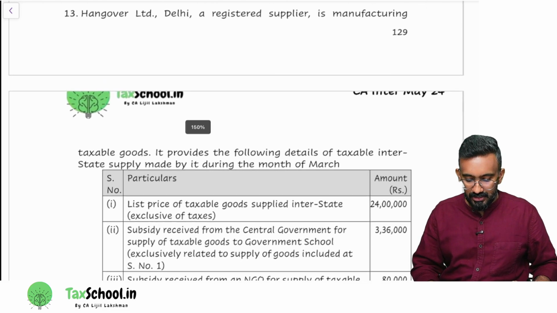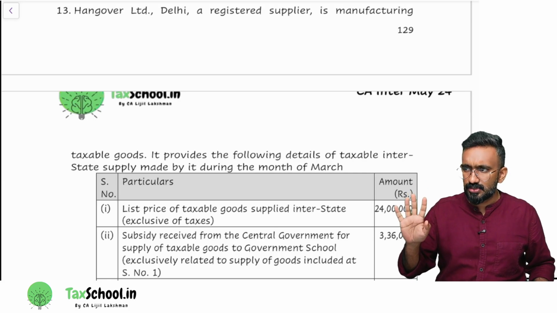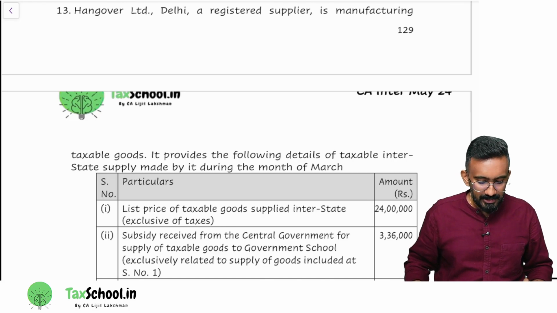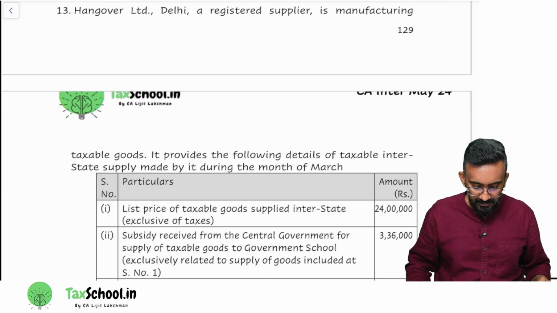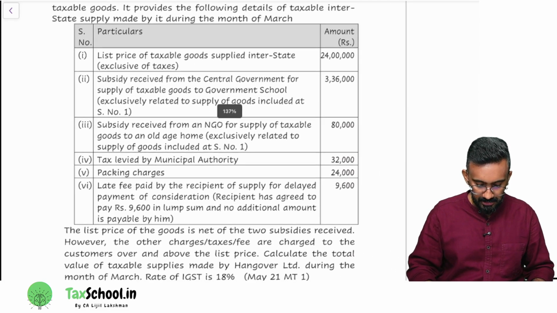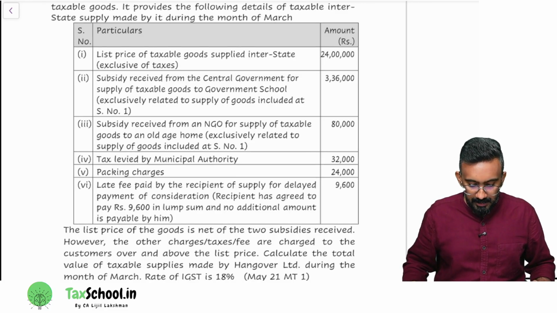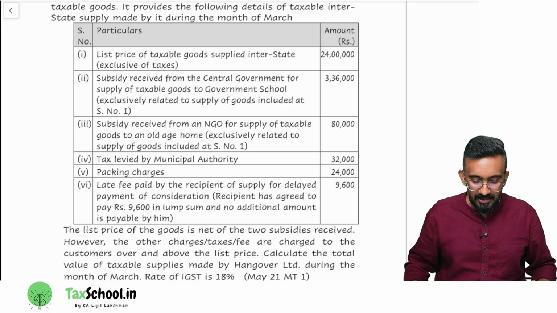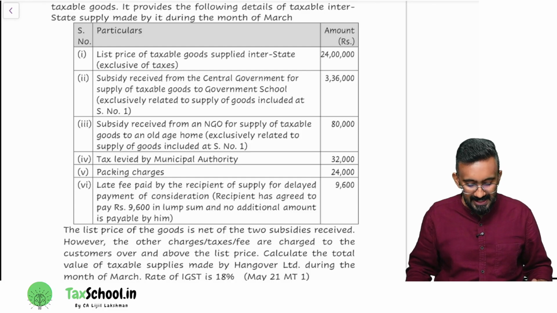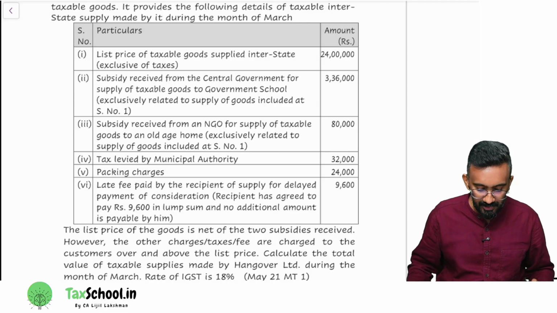We'll take this question. Question 13. We will read the question, then I'll give you time to take a photo. Okay. So first we will read. Hangover Limited, Delhi, a registered supplier, is manufacturing taxable goods. Okay, so we know the company's name. So now we will keep the relevant area on the screen. It provides following details of taxable interstate supply made by it during the month of March. List price of taxable goods supplied interstate is 24 lakh.